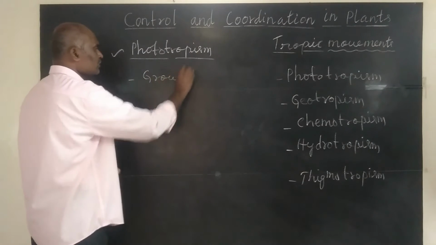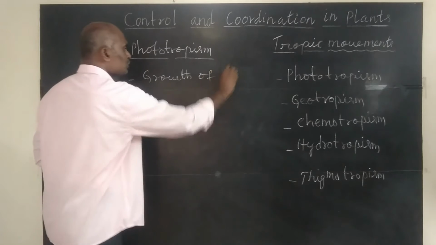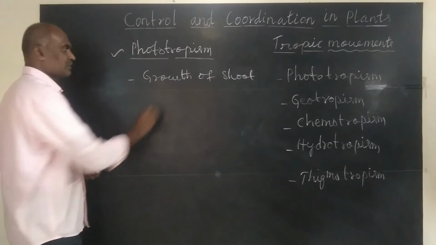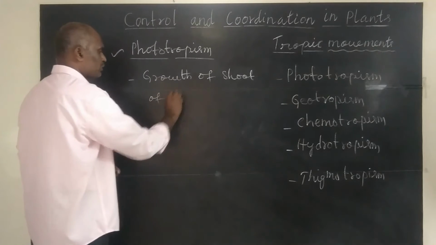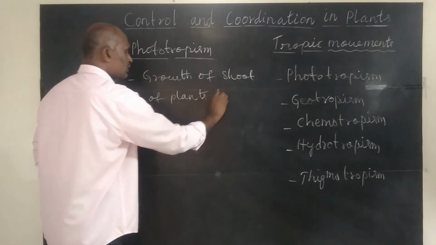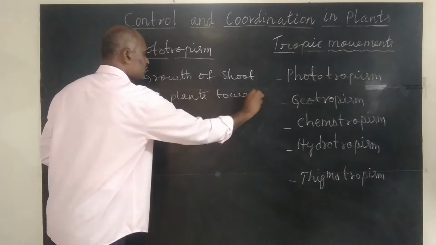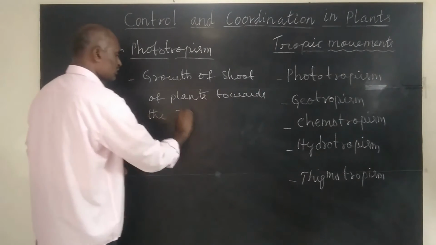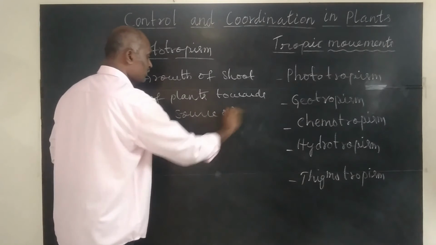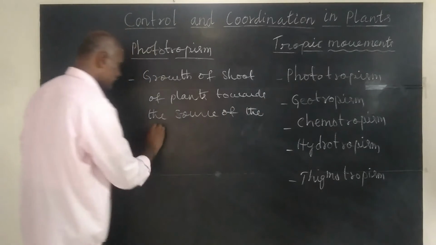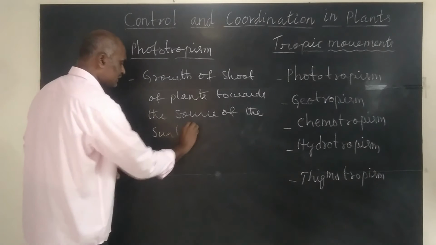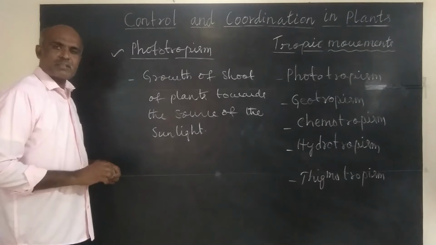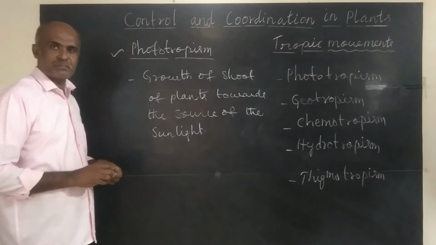Growth of the shoot part of plant towards the source of sunlight is phototropic movement, or the process is phototropism.